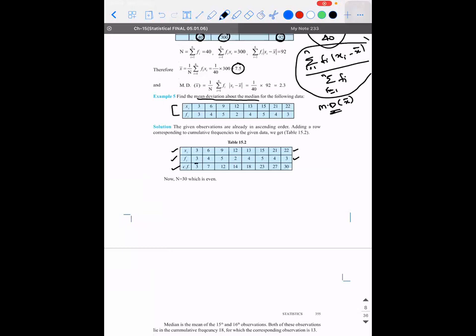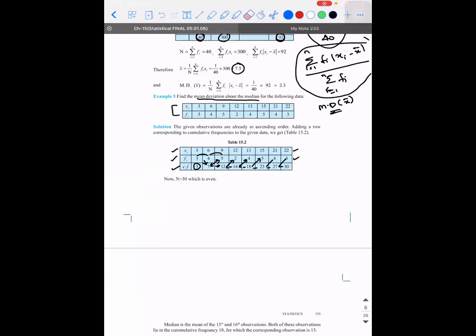So cumulative frequency will start with 3. So 3 plus 4 is 7. 7 plus 5 is 12. 12 plus 2, 14. 14 plus 4, 18. 18 plus 5, 23. 23 plus 4, 27. 27 plus 4 is 30. The last number 30 should exactly be equal to the sum of all the frequencies.